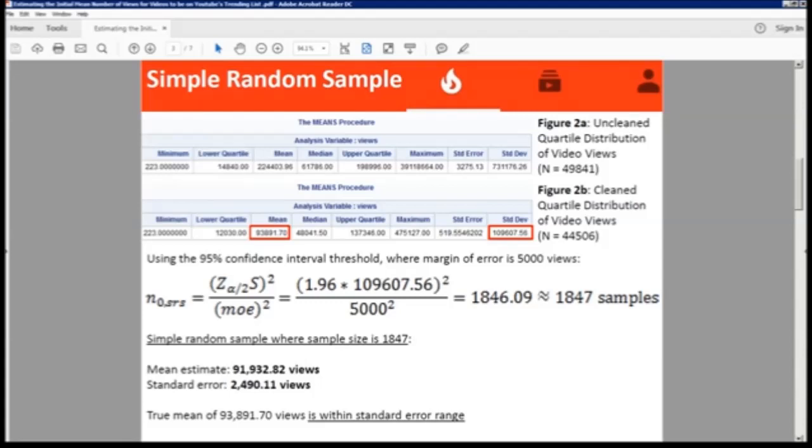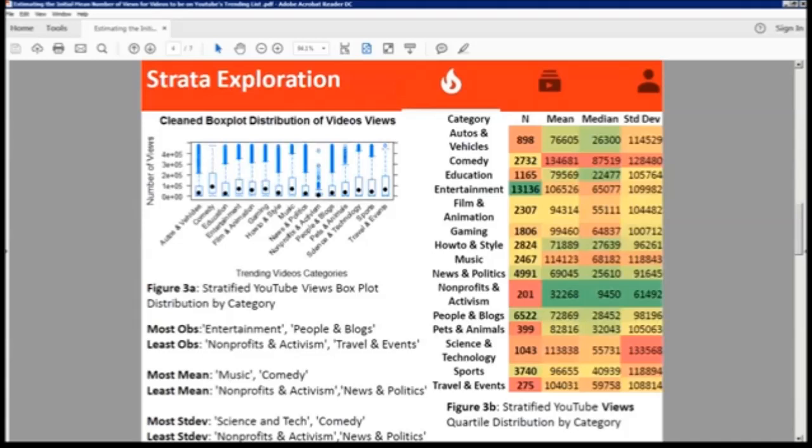From there, we get a mean estimate of 91,000 views and a standard error of 2,400 views. Given that the true mean of 93,000 views is within the standard error range, the simple random sample passed.